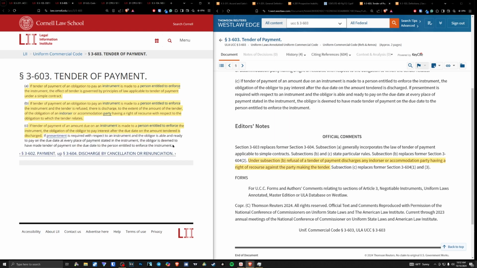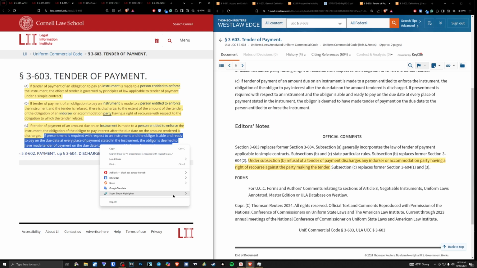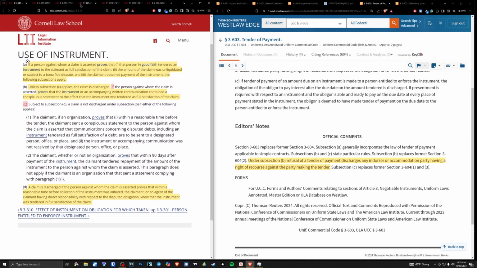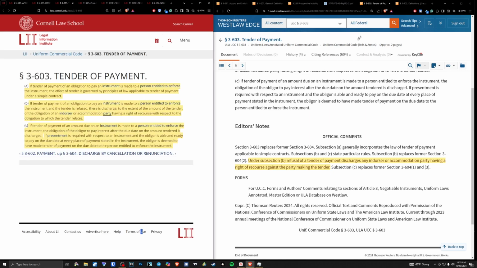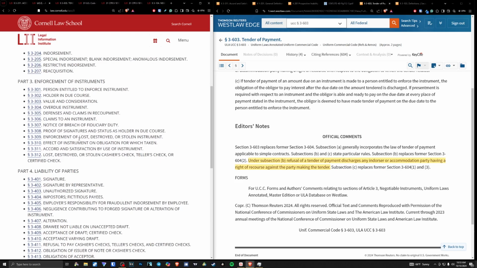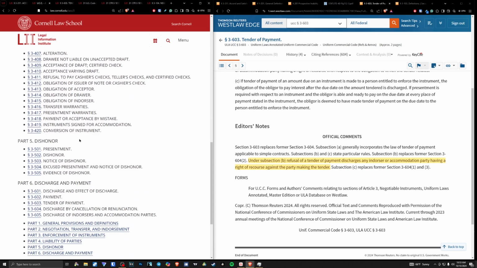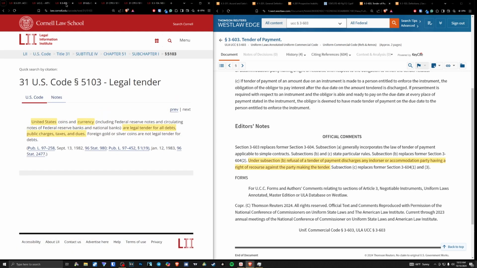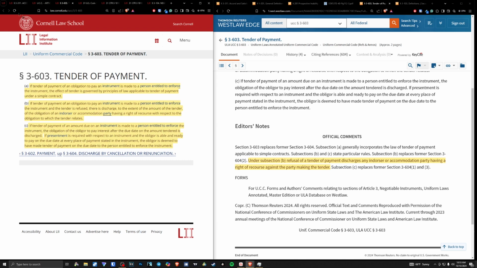Okay. So when we have tender of payment under Section 3-311 and 3-603, as long as the provisions within both of these statutes, we can check those off, then we have discharge. And that is what I wanted to showcase to you. You need to understand Section 3-311 and 3-603 so that you can understand how to employ these statutes and get yourself a remedy within a court of law. These two, Section 3-311 and Section 3-603, are going to be the most important for you to understand.